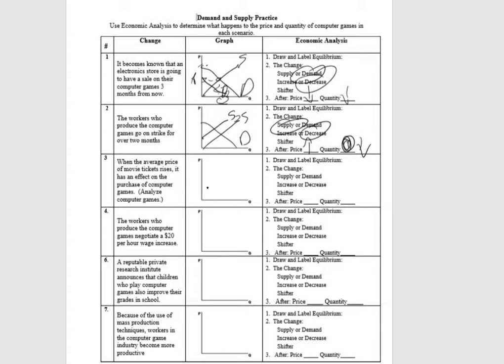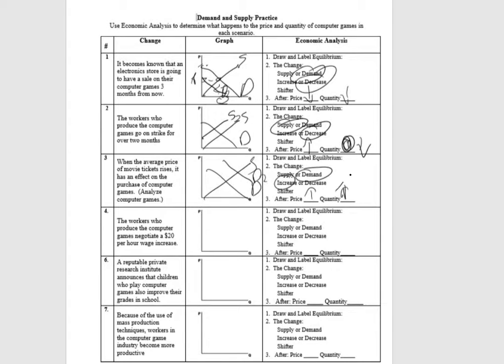When the average price of movie tickets rises, it has an effect on the purchase of computer games. Analyze computer games. Alright, so now we're really looking at it, and we have to think, if movies are substitutes for computer games, right? If the price of a movie ticket goes up, what's going to happen in computer games? Well, demand is going to increase because people are going to try to find new things to do. So demand is going to increase. Afterwards, the price is going to go up. Quantity is going to go up as well.